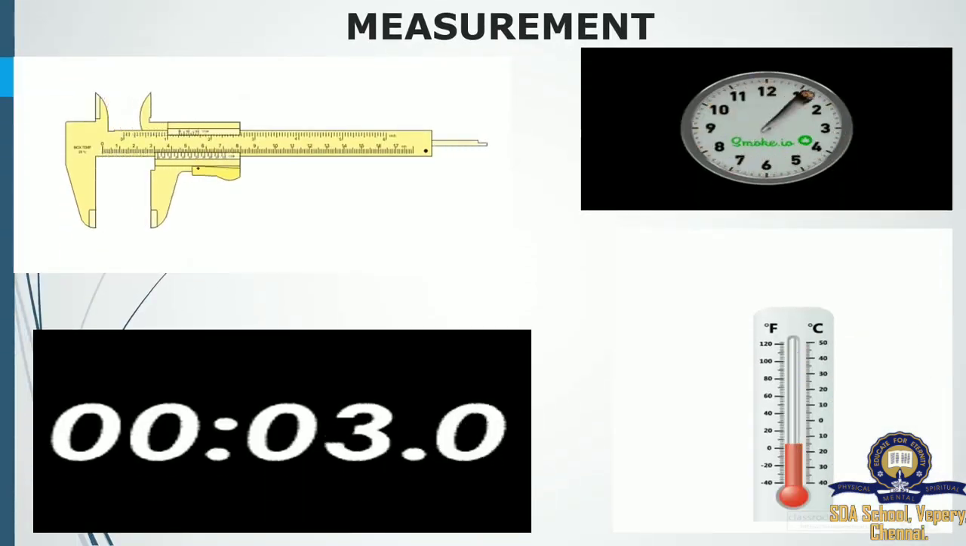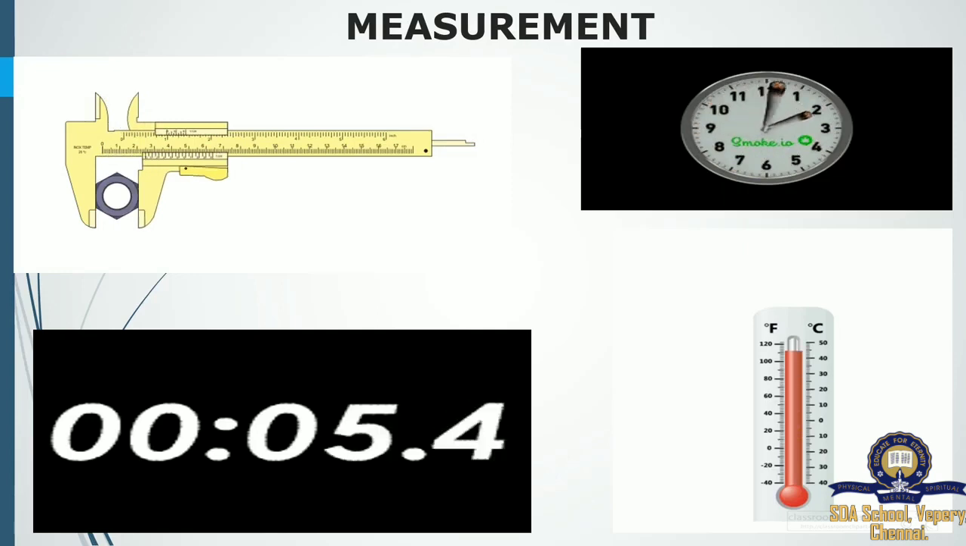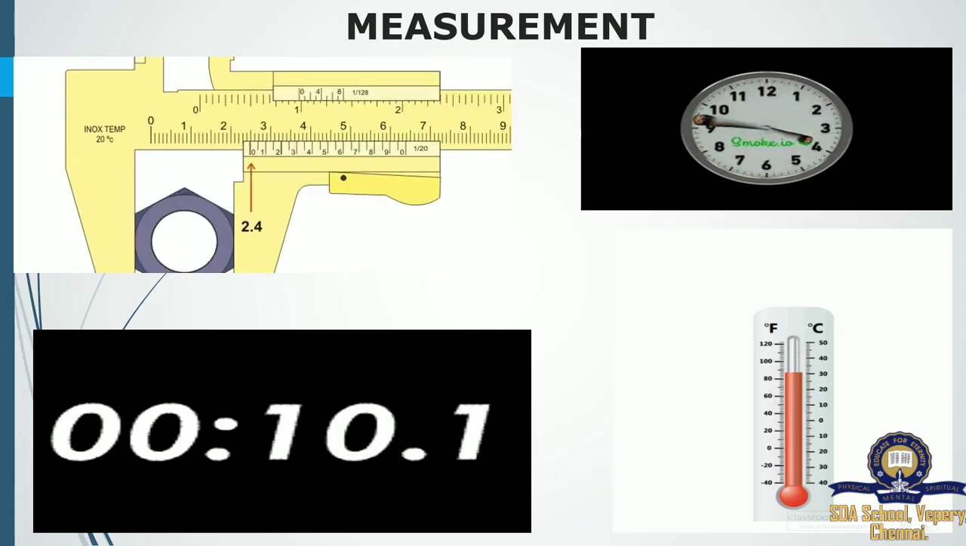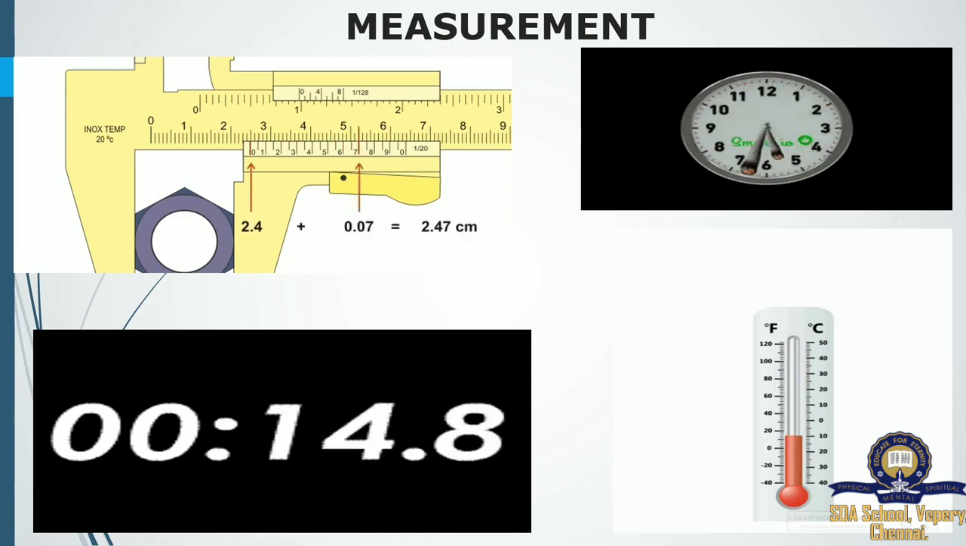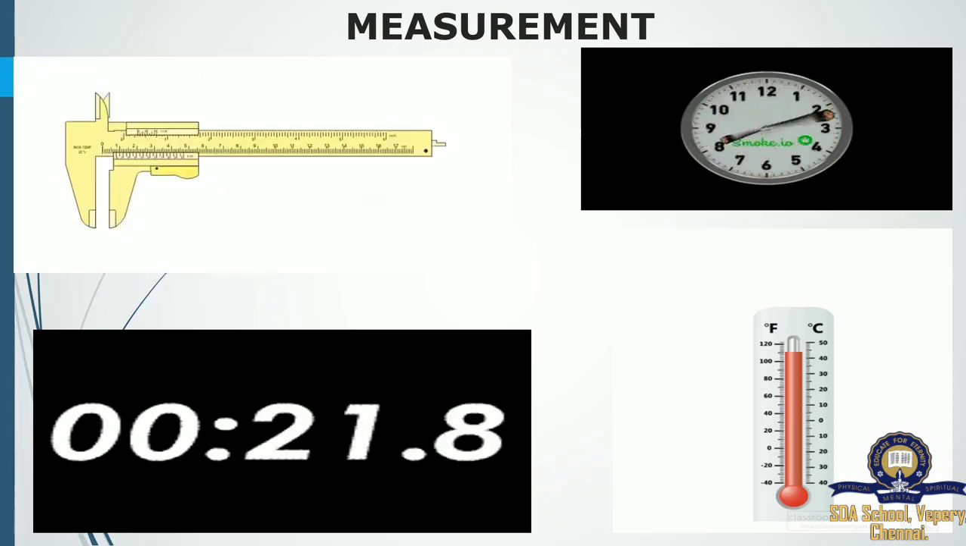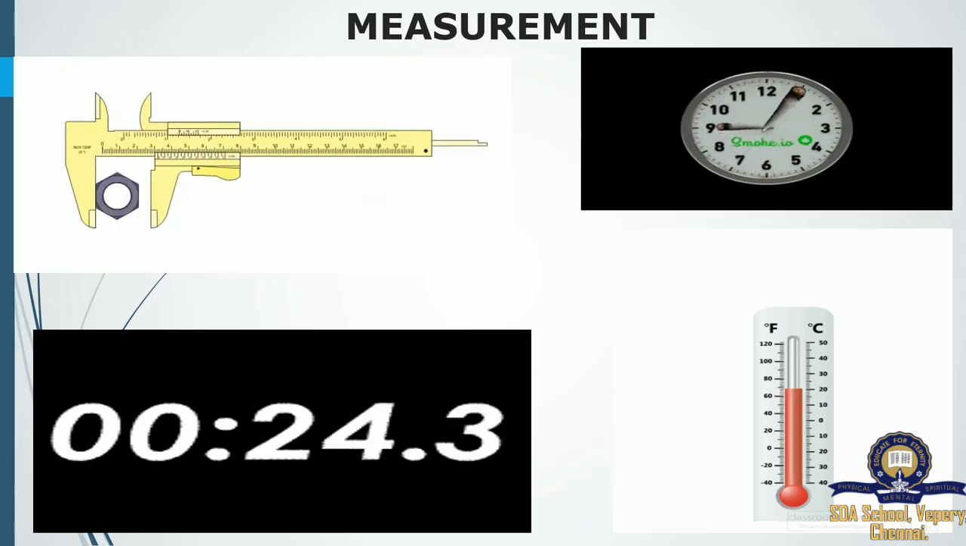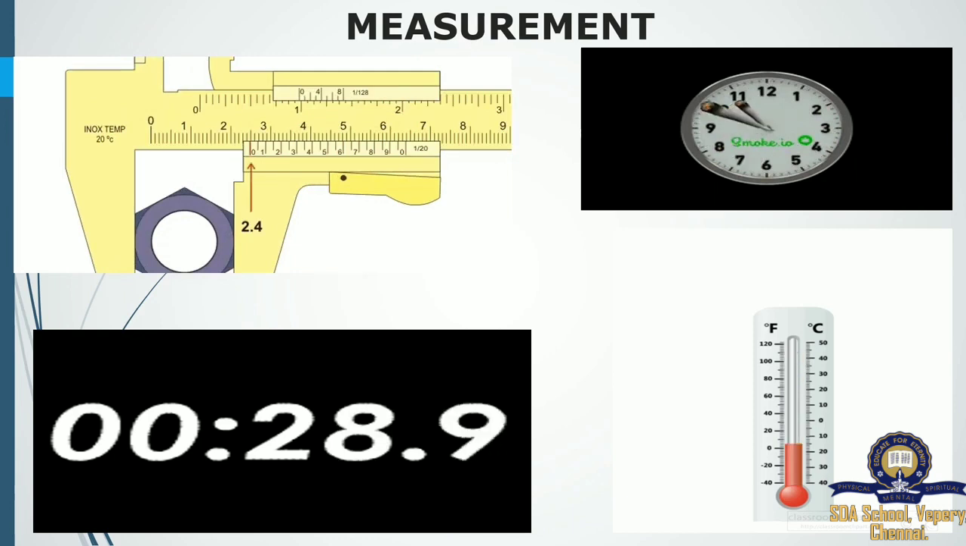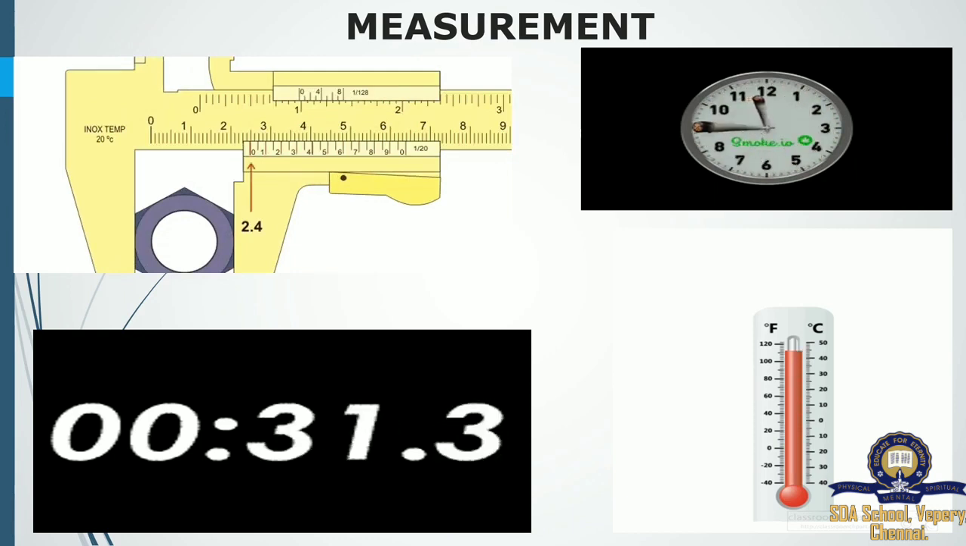Our first lesson is measurement. It is a physics lesson. Here we are going to discuss some of the measuring instruments, how they work. Here in this picture you have some of the instruments. The first one is vernier caliper, second one is analog clock, third one is digital clock, and then fourth one is thermometer.